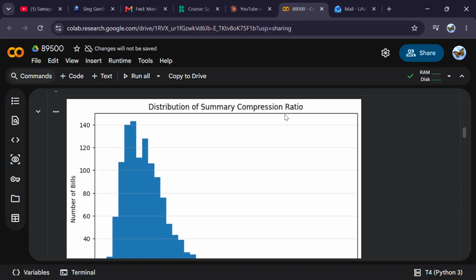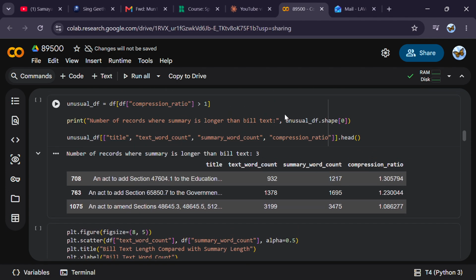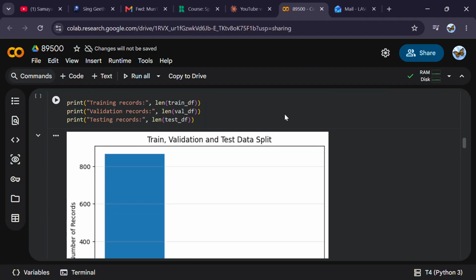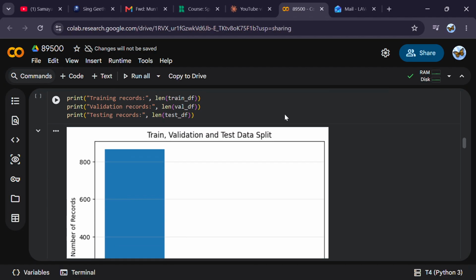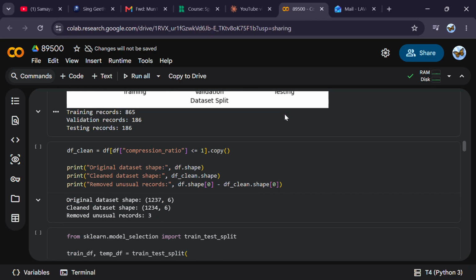This is a summary of compression ratio. And then this is the train, validation and test data split, which we took.